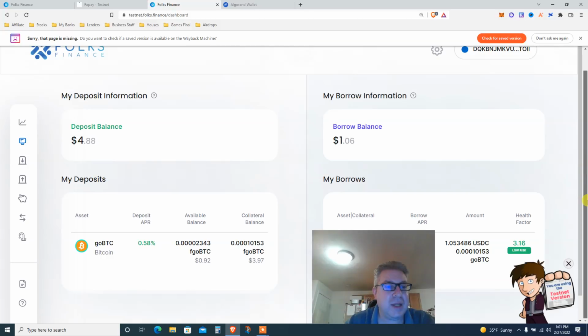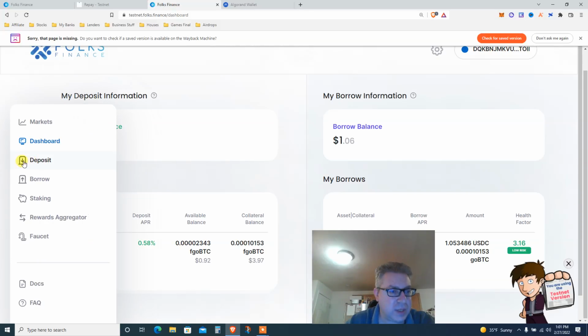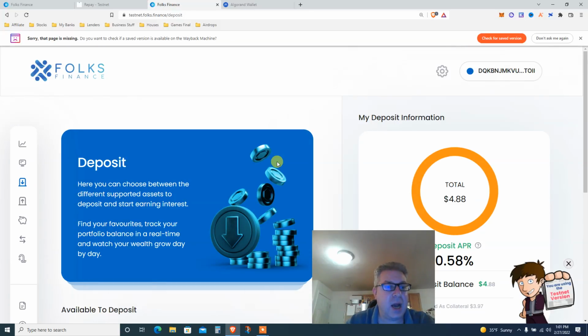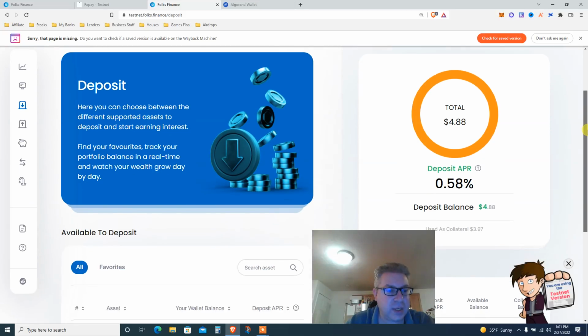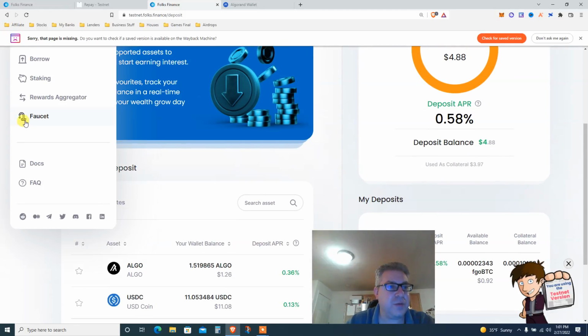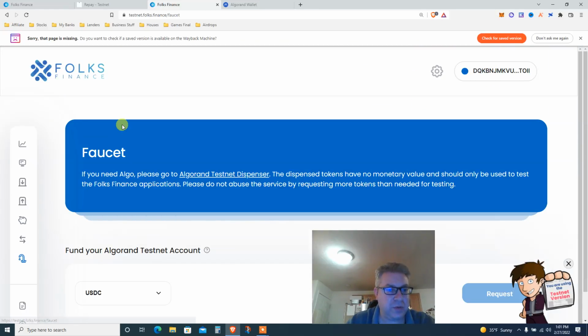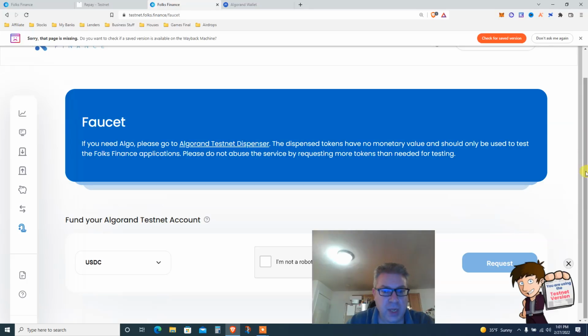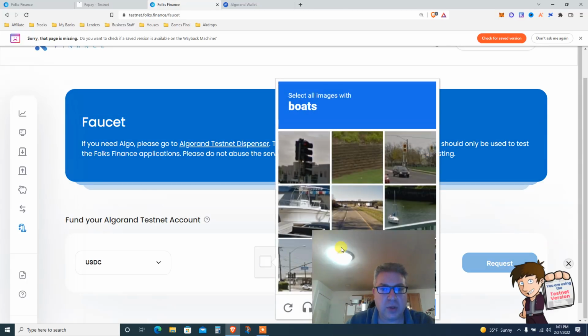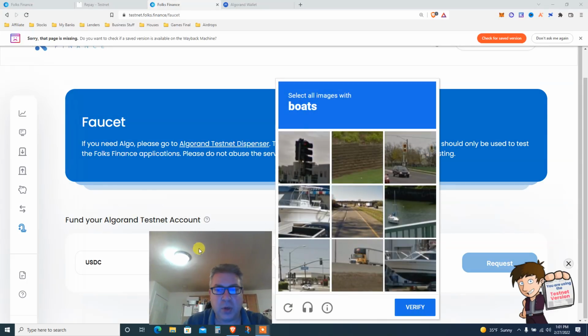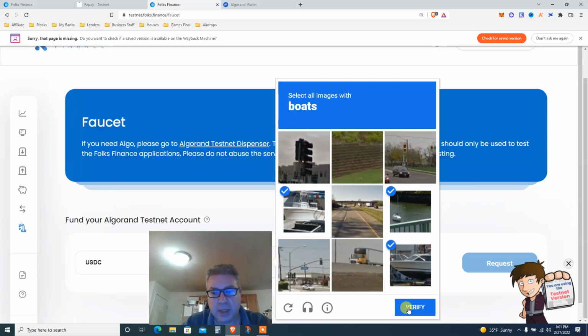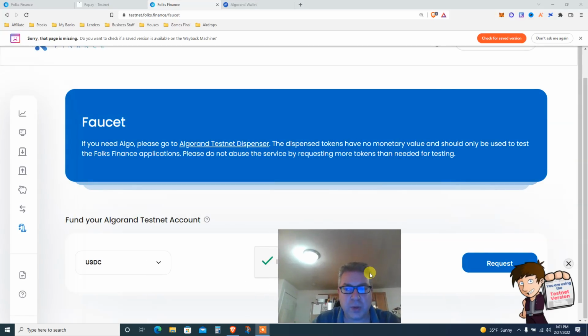That's what we got. Deposit. How do we start? We start by depositing. How do you deposit? You need to take some faucet money. Where is the faucet? Right here. Go to the faucet. Okay. I am no robot. Let's find some boats. There we go. Found boats.